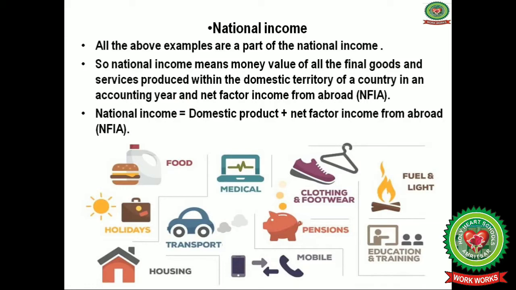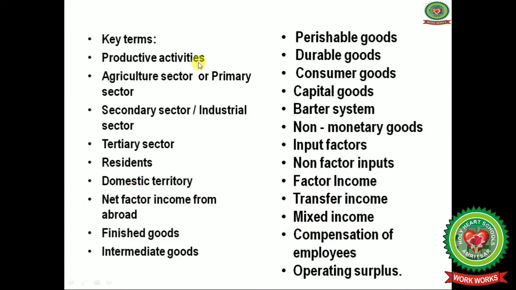And net factor income from abroad, whatever the engineers working abroad have earned from there, will also be a part of national income. So national income equals domestic product plus net factor income from abroad.